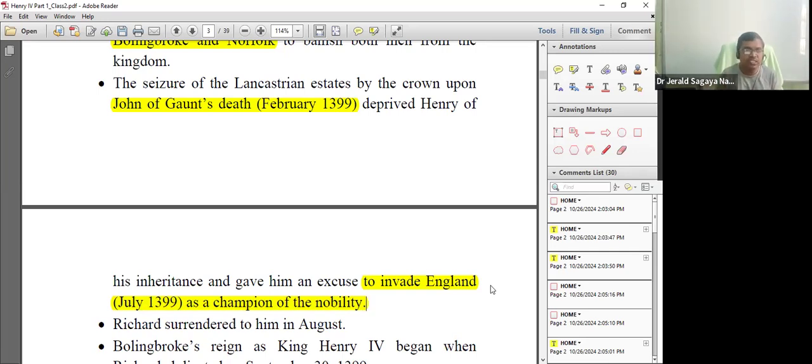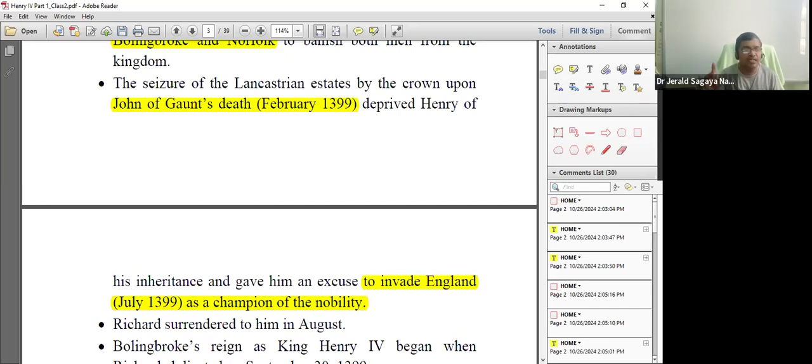So Richard II was fighting with Henry Bolingbroke, and there was a situation when Henry Bolingbroke was becoming very powerful. At that point of time, King Richard II felt that it was not good for him to continue fighting. So he started negotiating with Henry Bolingbroke.